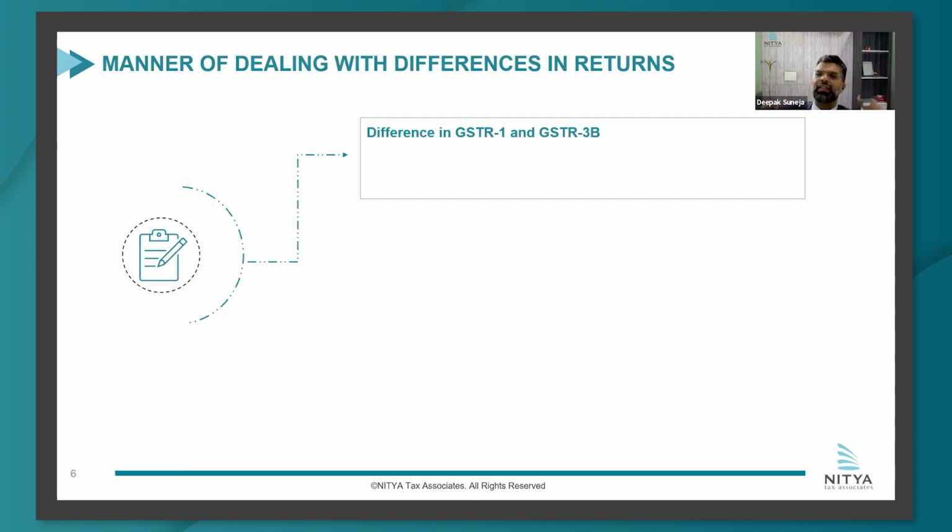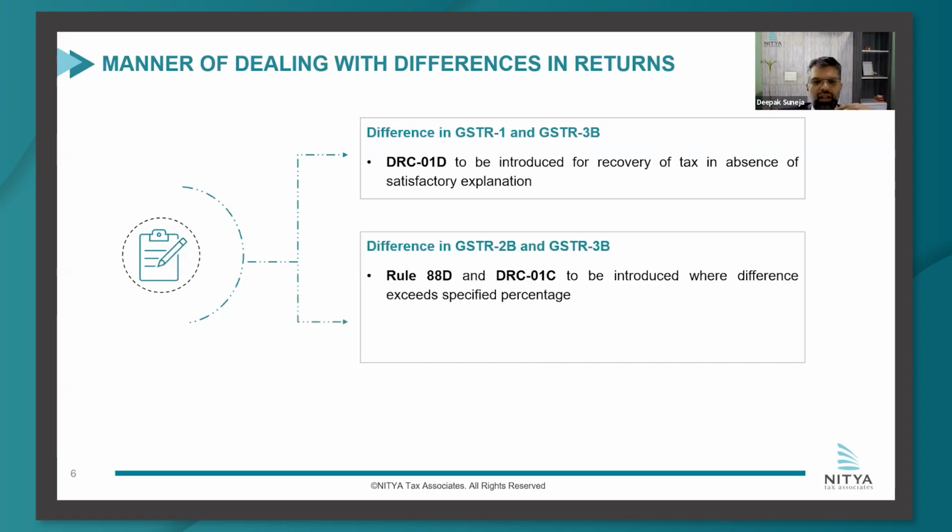The department later, through a rule, introduced that no, direct recovery would not be there. There will be an opportunity given to the assessee to explain this difference. And now that opportunity has come in the form of DRC 01D, wherein they said that, once DRC 01B came, the form would be given asking for the difference. Now, if that form is not there, DRC 01D would be there for recovery. That would be an order of recovery in case any satisfactory explanation is not coming from the assessee.